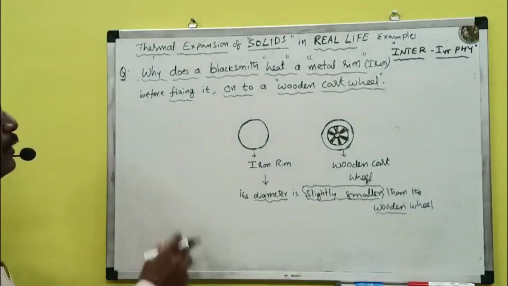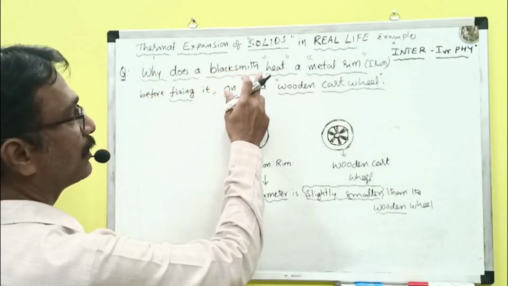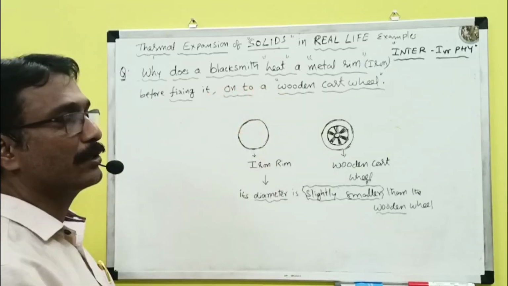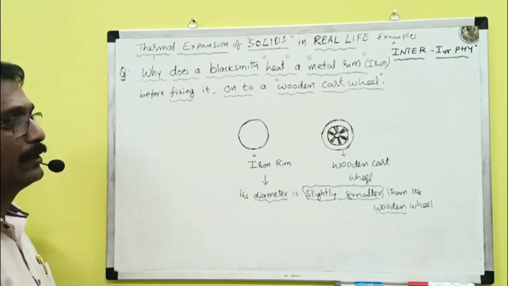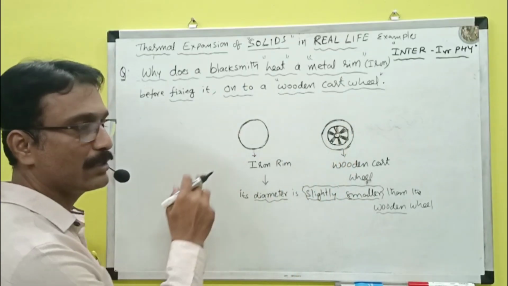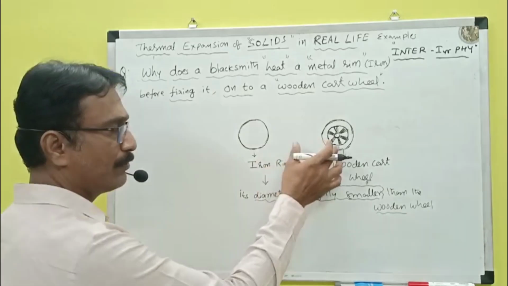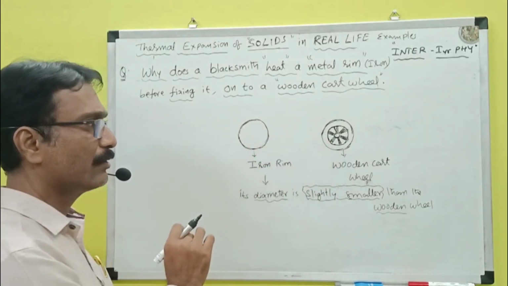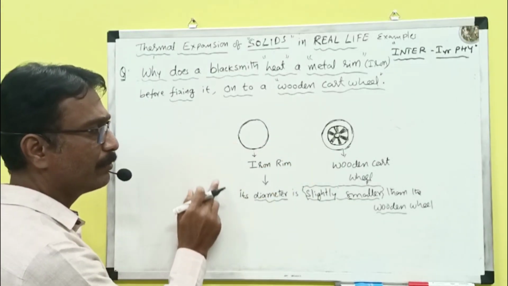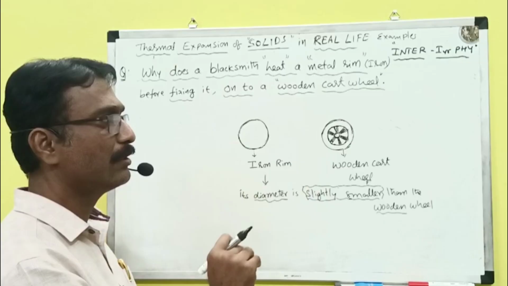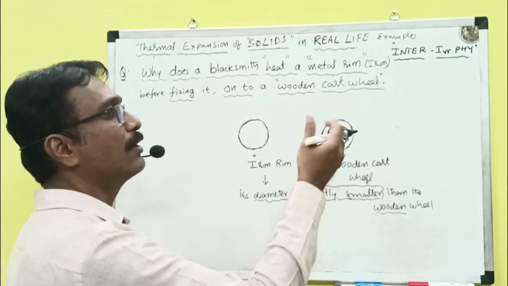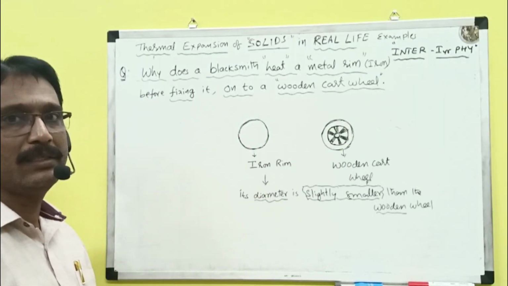Next, most important question. Why does a blacksmith heat a metal rim made with iron before fixing it onto a wooden cart wheel? Now we can see in this figure, this is the wooden cart wheel and this one is the iron rim. The blacksmith makes the iron rim with a diameter slightly smaller than the wooden cartwheel. Then how can this rim be fixed onto the wooden cartwheel to make a tight bond?